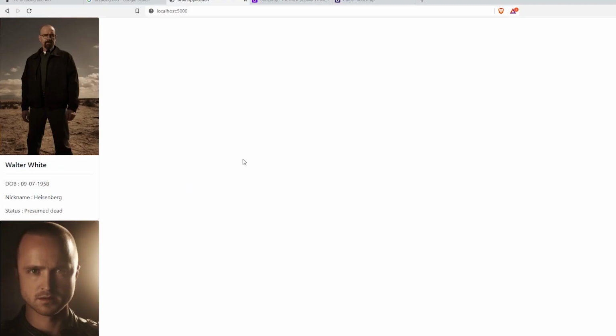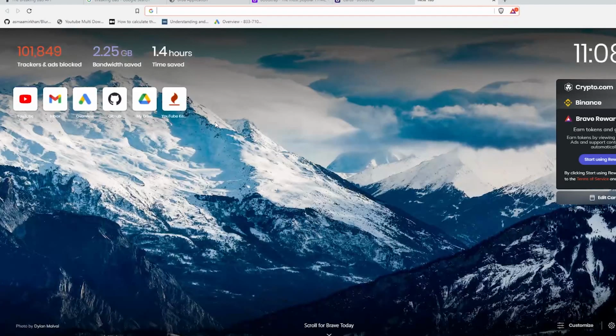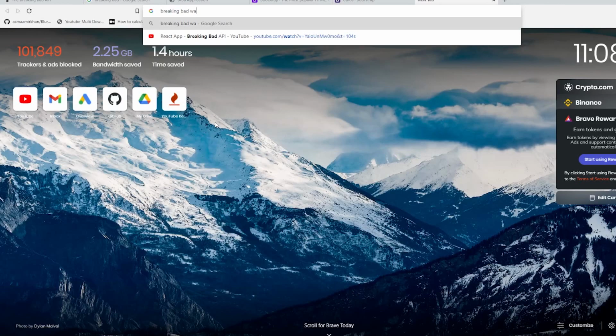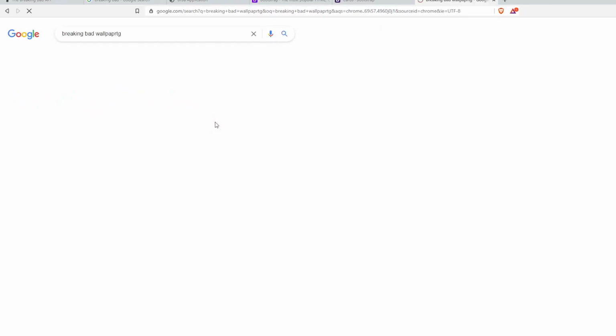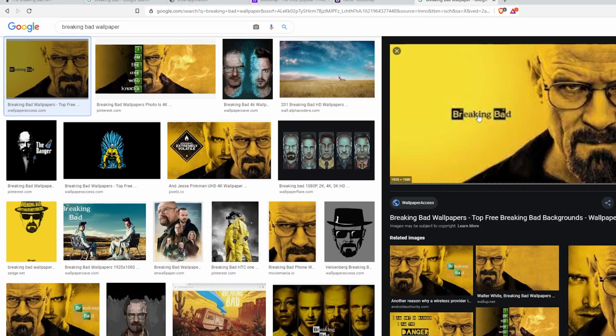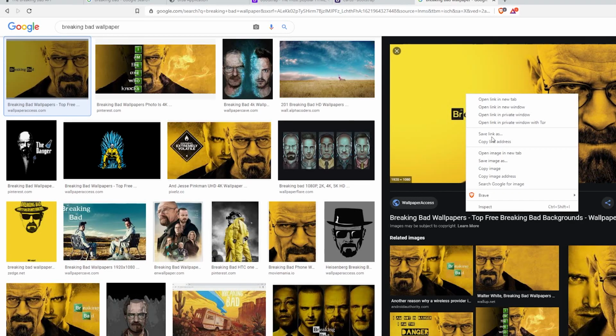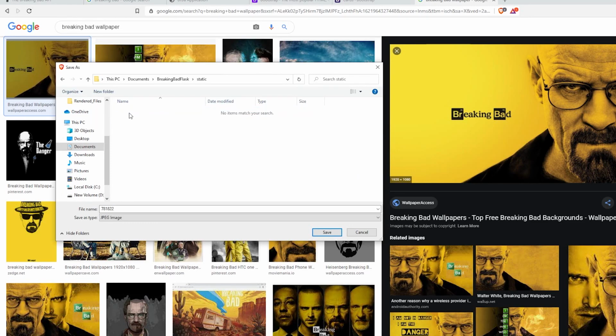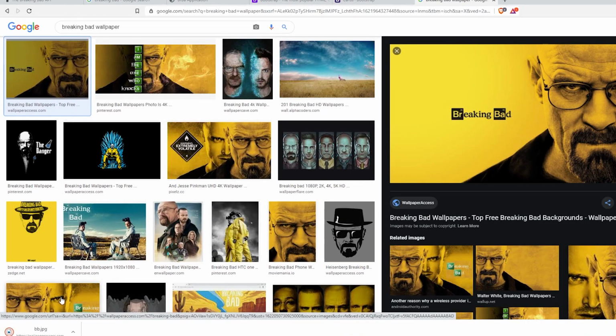The way I would do it, I can use CSS to put it in the middle and do something or the other, but I'll just put an image, because images are very cool. So I'll just Google, I'll say Breaking Bad wallpaper. This wallpaper seems quite cool, and it is loading, and I'll say save. Inside the static folder, I would like to make a new folder known as images. It is always going to hold your images, and now here I'll say BB, to make it quite simple. So, Breaking Bad.